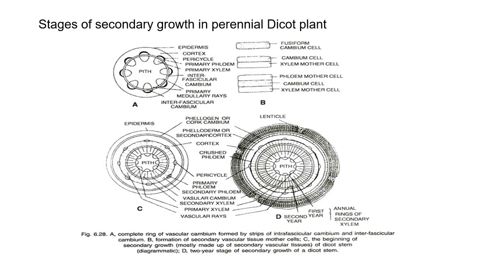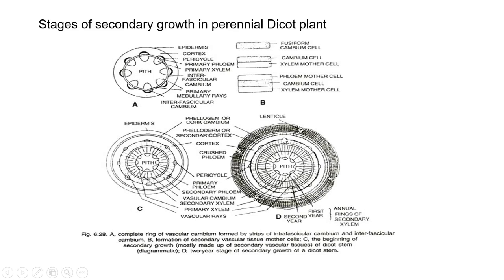This leads to the growth of bark. Bark consists of all tissue layers outside the vascular cambium, like secondary phloem, cork cambium, periderm, etc. That means in this region.